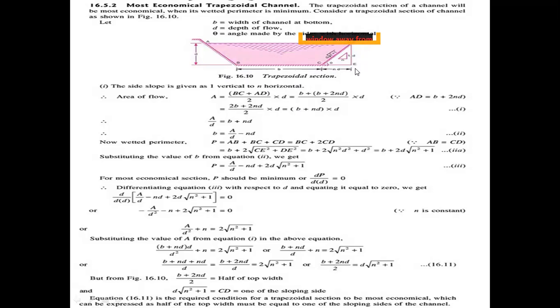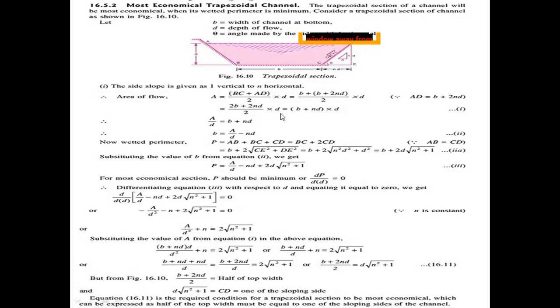Both sides are nd, the same. So area equals (b plus b plus 2nd) by 2 into d.